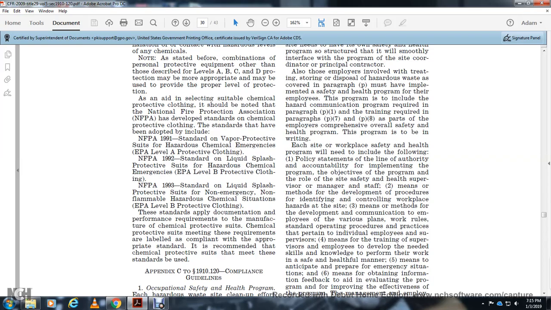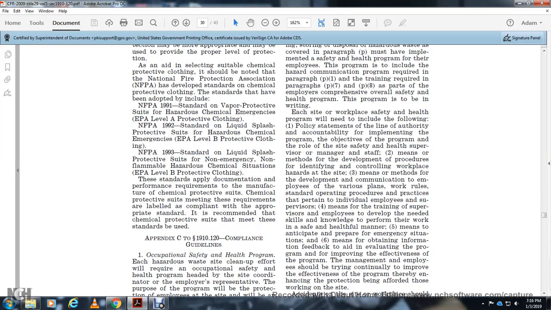should be used. See Appendix C of 1910.120 compliance guidelines.